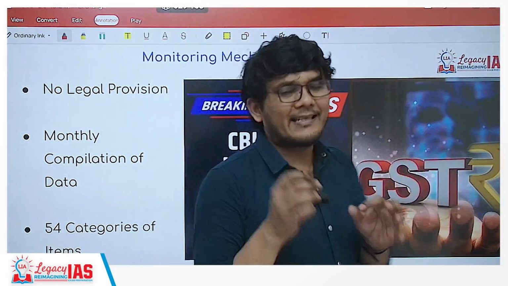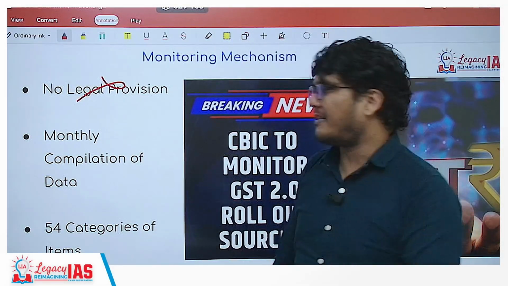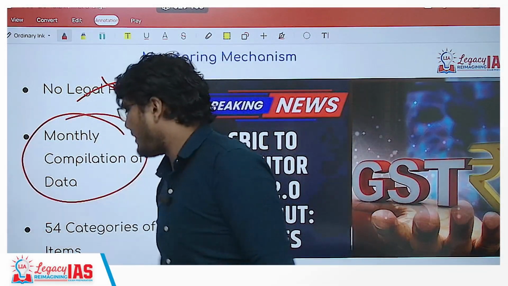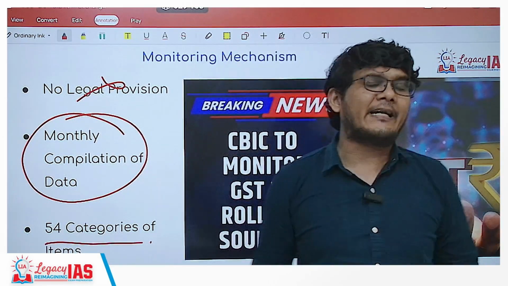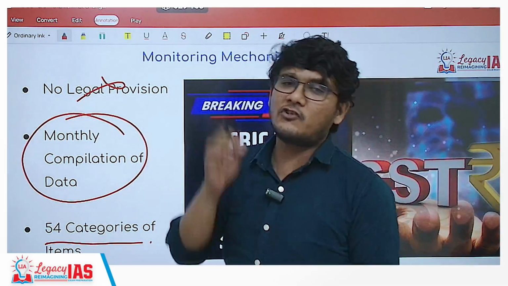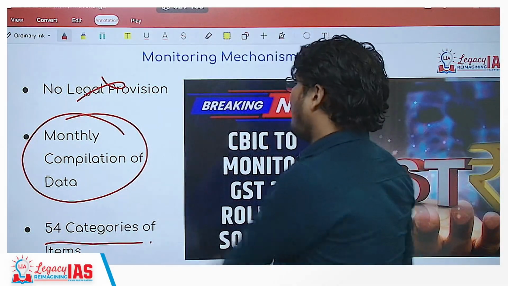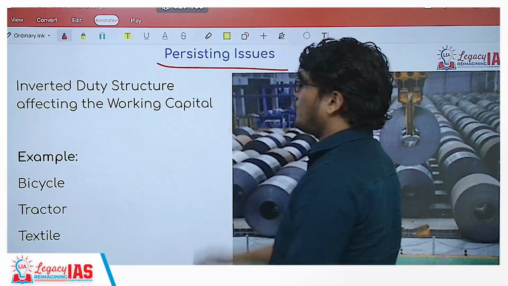Now, to monitor this change, presently there is no legal provision. However, the government has said that we will ask for monthly compilation of the data for around 52 different categories of items. This data would be compiled by CBIC, which is under the Ministry of Finance in the Government of India. However, there are certain issues that still persist.